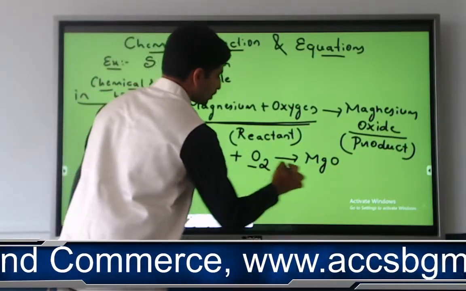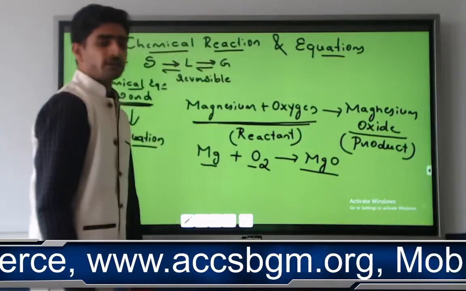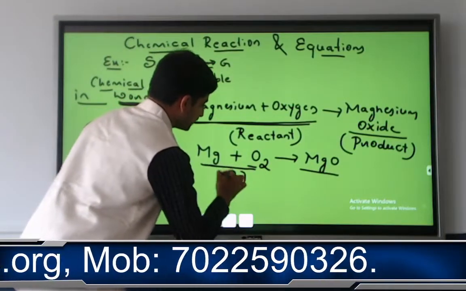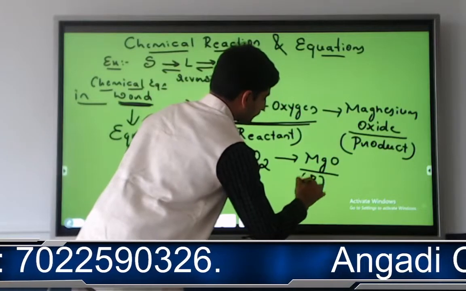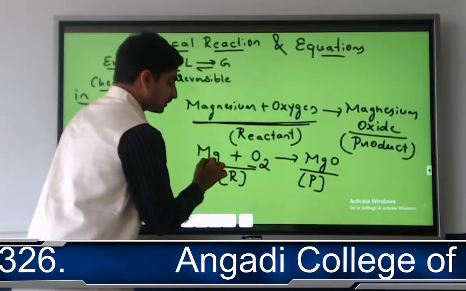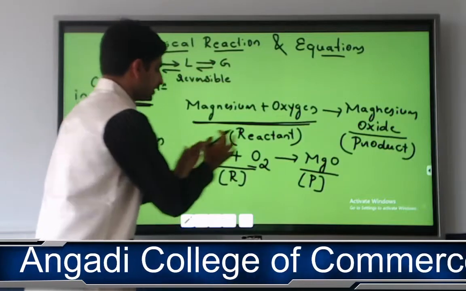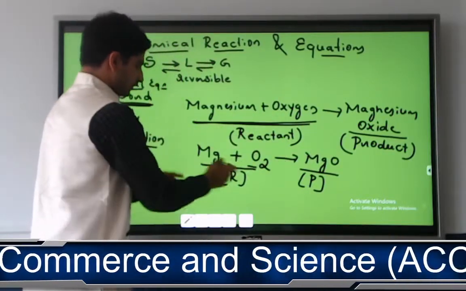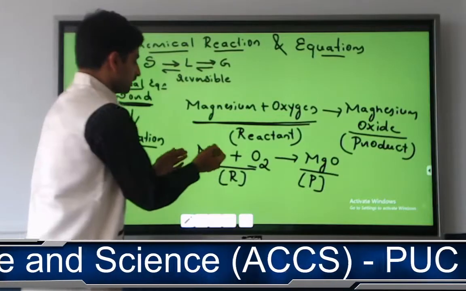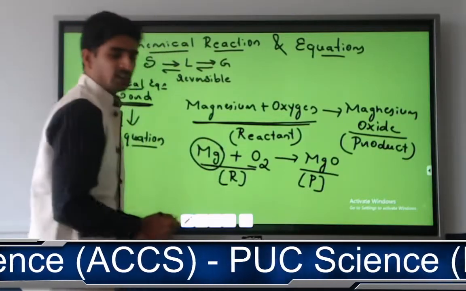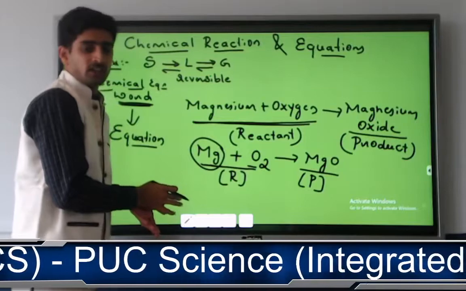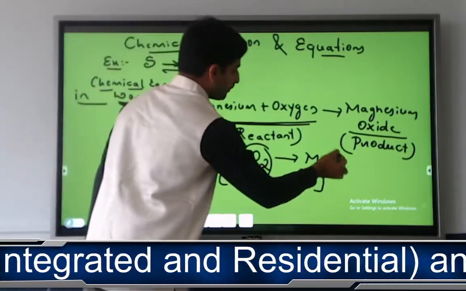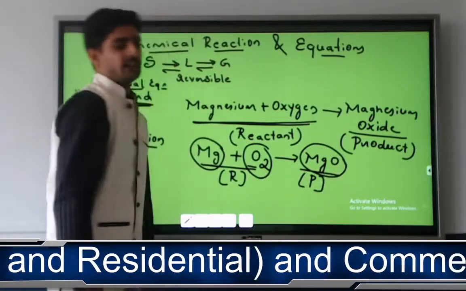Magnesium combines with oxygen, it will convert into what? Magnesium oxide. So as I told you earlier, this is the reactant part, this is the product part. So magnesium had a different identity, oxygen had a different identity. Two different particles or components had different identities, and they combined and they produced some different identity compound.